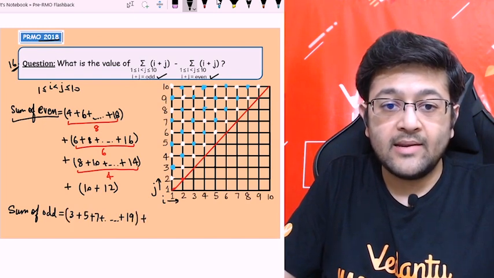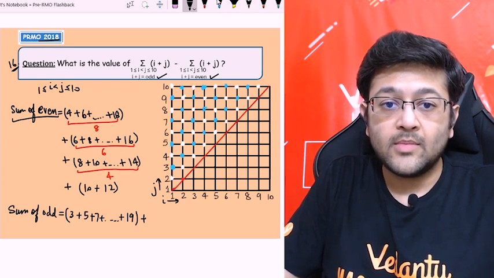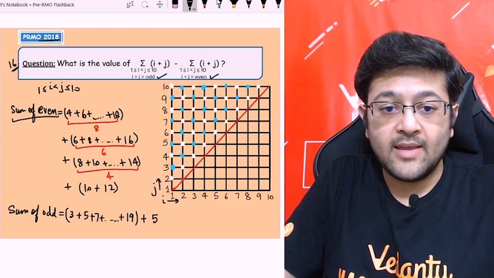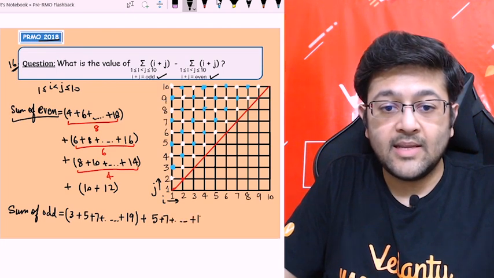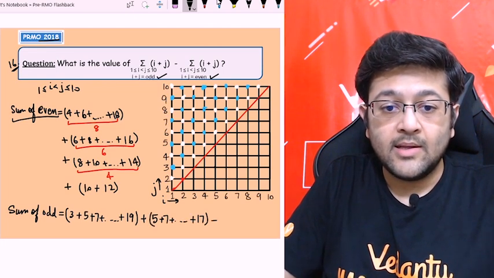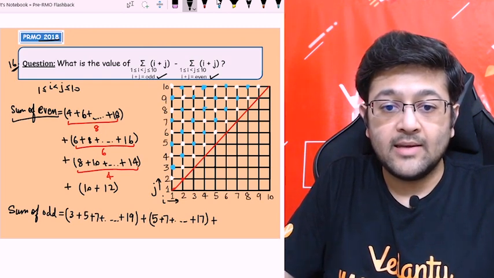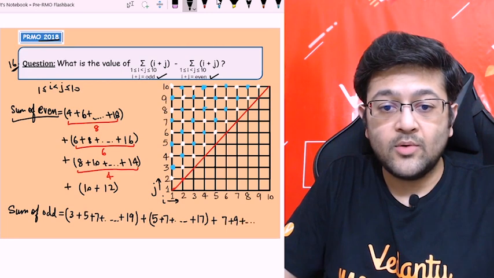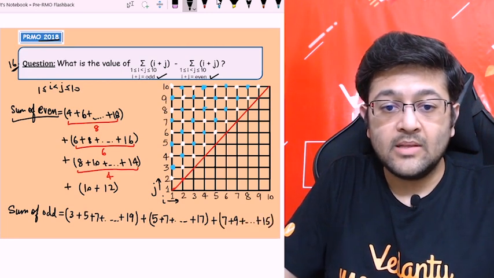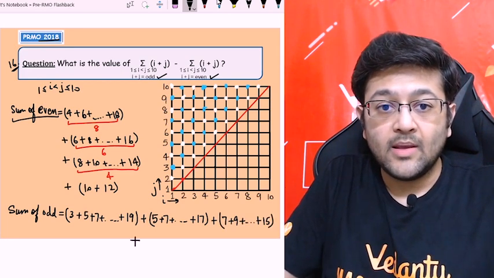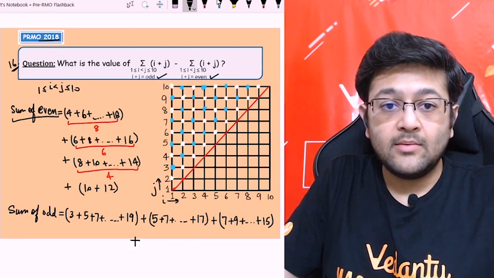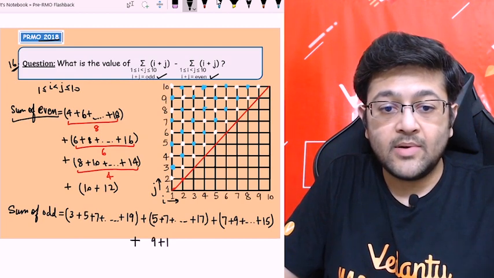Plus the second line goes from, as you can see, 4 plus 1, 5 up to 17. So 5 plus 7 up to 17. Okay, next set. Then the next set will be 6 plus 1, 7 up to 15. So 7 plus 9 up to 15. The third set. Plus then 8 plus 1, 9 plus 11 plus 13. So 3 terms, 9 plus 11 plus 13. So now there are 3 terms only.